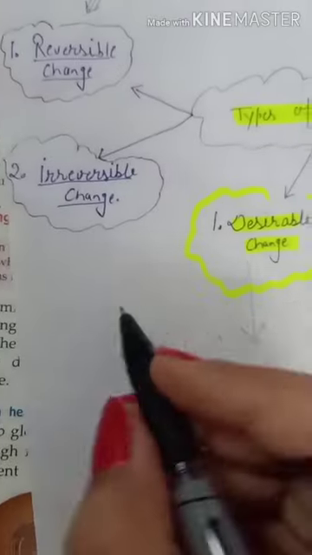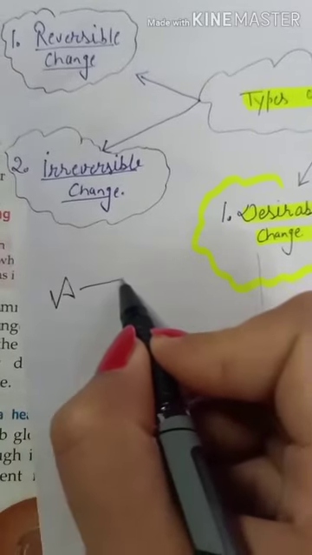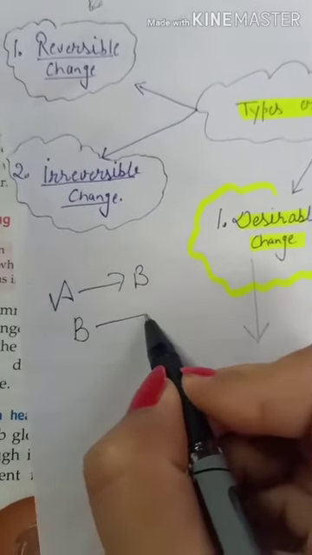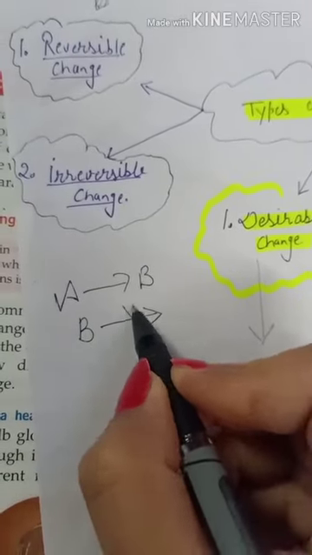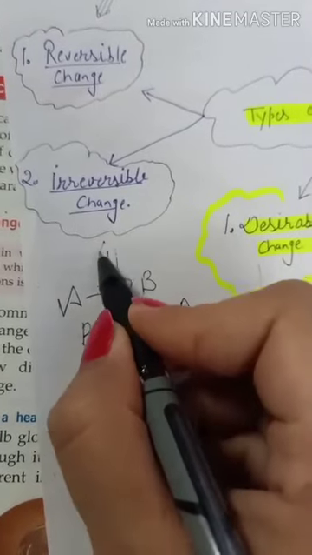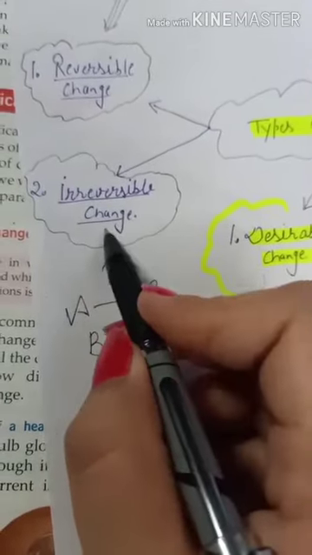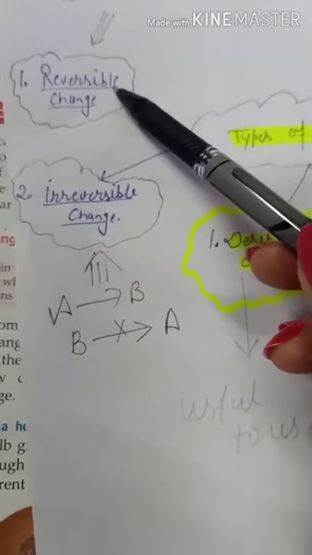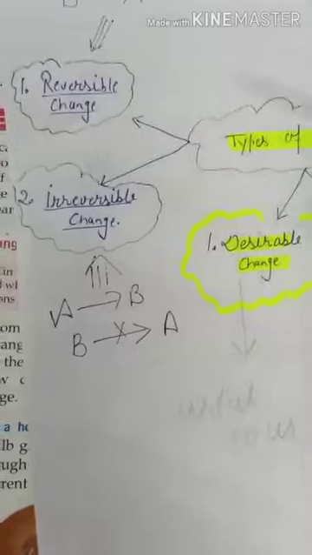But if A changes into B, but B cannot change into A, then this type of change is known as irreversible change. So, with this we are done with reversible and irreversible changes.